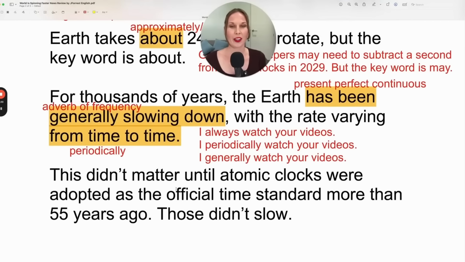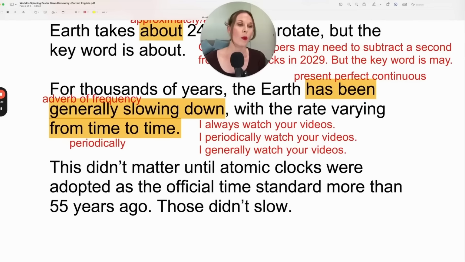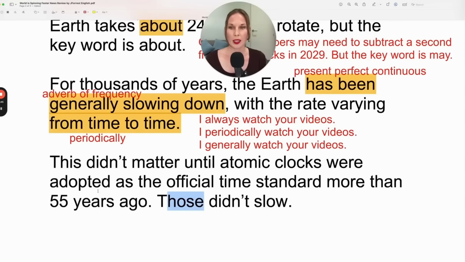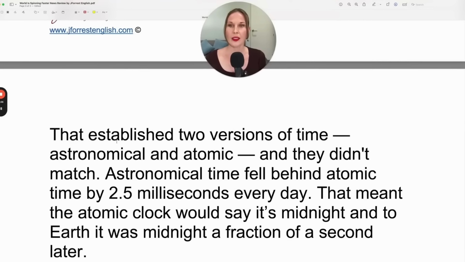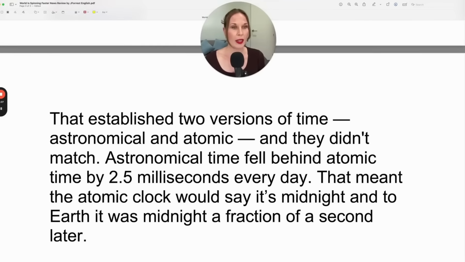This didn't matter until atomic clocks were adopted as the official time standard more than 55 years ago. Those didn't slow, those being atomic clocks. Those didn't slow. So slow down, because we're talking about how time is slowing down. That established two versions of time, astronomical and atomic, and they didn't match. Astronomical time fell behind atomic time by 2.5 milliseconds every day.